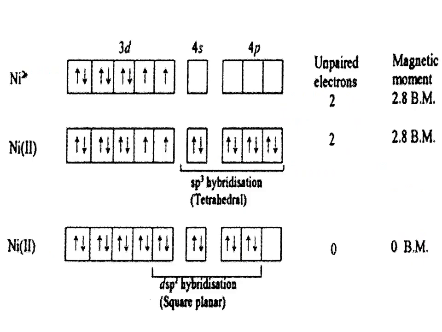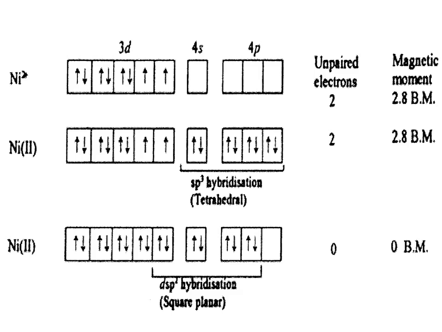Here we have the example of nickel. Nickel in the +2 oxidation state has two unpaired electrons in its d subshell. So when the mode of hybridization is sp3, we can see from the orbital level diagram there are two unpaired electrons and the magnetic moment is around 2.8 Bohr magneton.